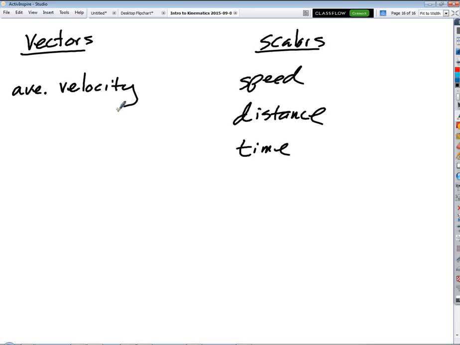So average velocity, and let's do it this way. That's the way I'm going to do it, I was making up a Moodle problem set, and in the solutions I did that, so we're just going to do it that way. So we know it's a vector quantity, the bar over the top means it's an average. So average velocity equals delta D, and that's got to be a vector D, for displacement, over delta T.